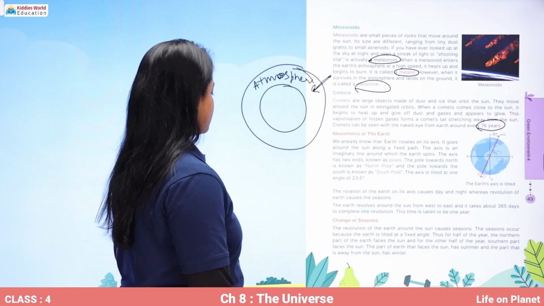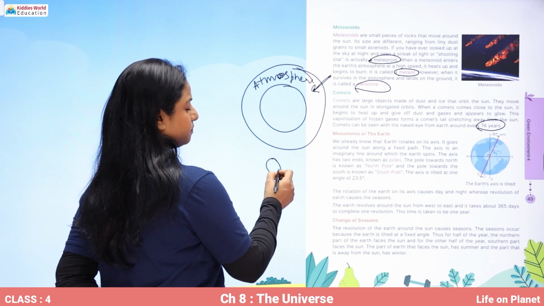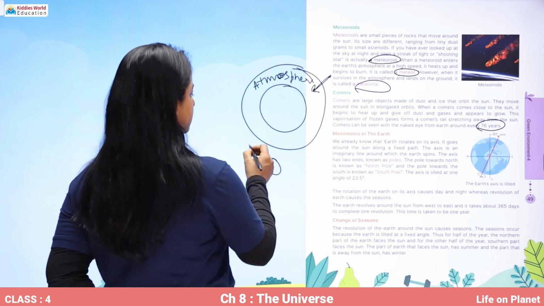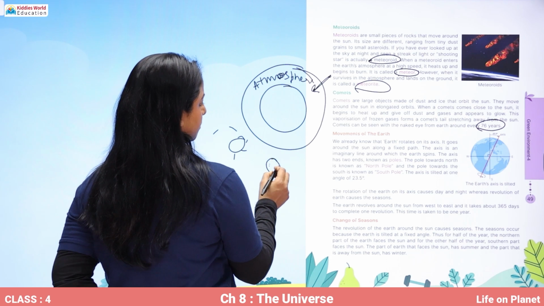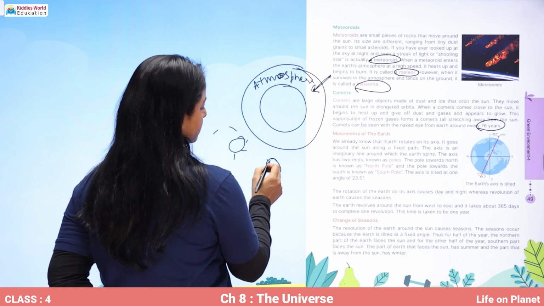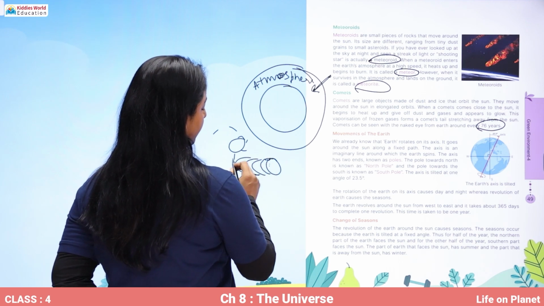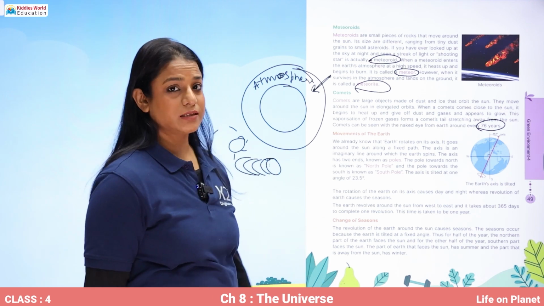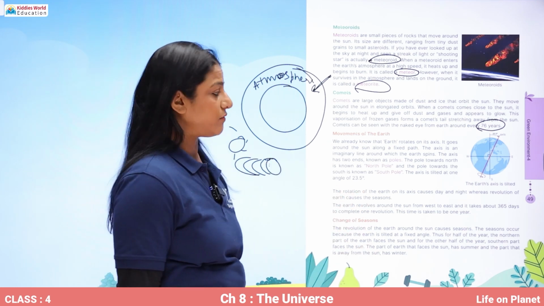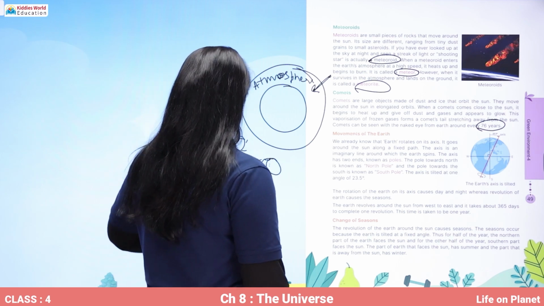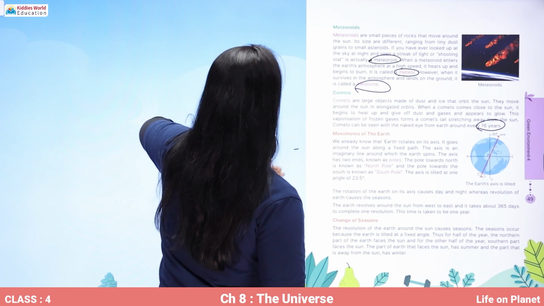All right. So what happens, suppose this is a comet, it is made up of ice and dust particles. When it comes near to the sun, these gases start vaporizing, and this is a kind of tail that we can see of comets, and it looks beautiful. It can be seen with the naked eye around every 76 years. So this was all about the members of the solar system.